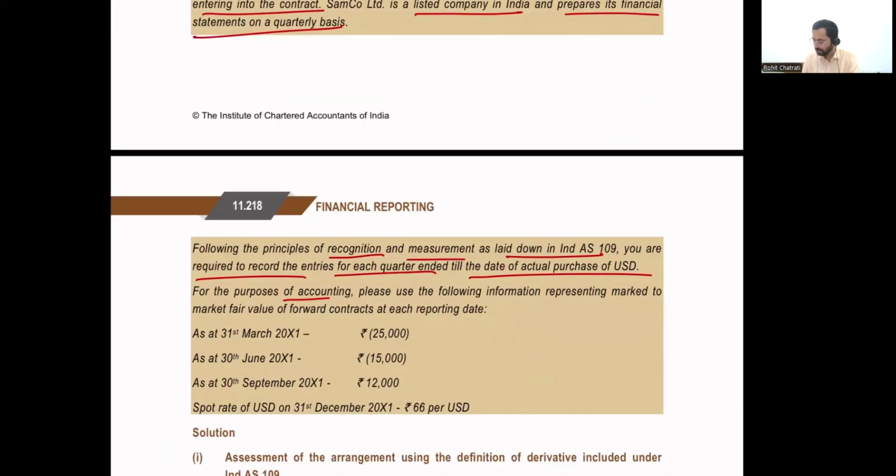For the purposes of accounting, please use the following information representing the mark-to-market fair value of the forward contracts as at each reporting date. They've given us the fair value of the forward contract on each reporting date. On 31st of March 2021, there is a negative fair value of 25,000.